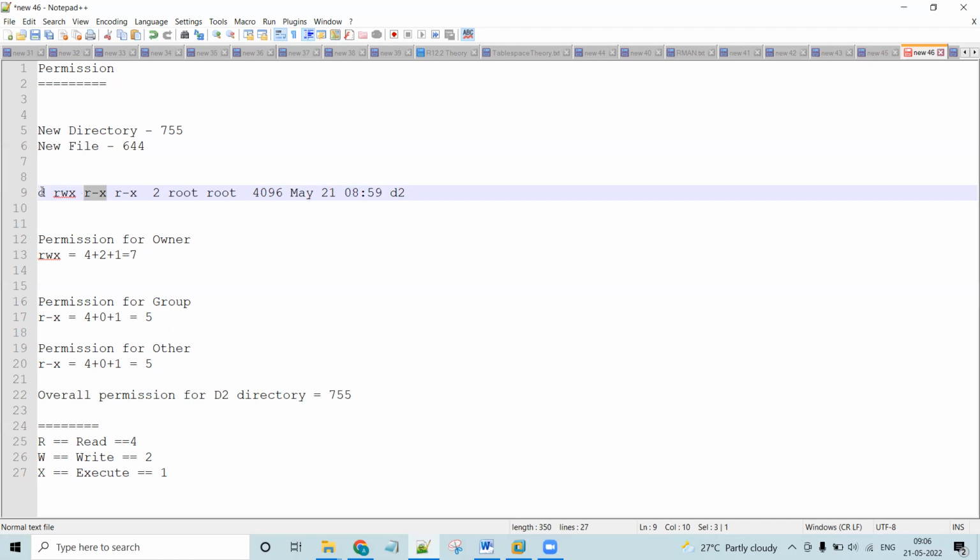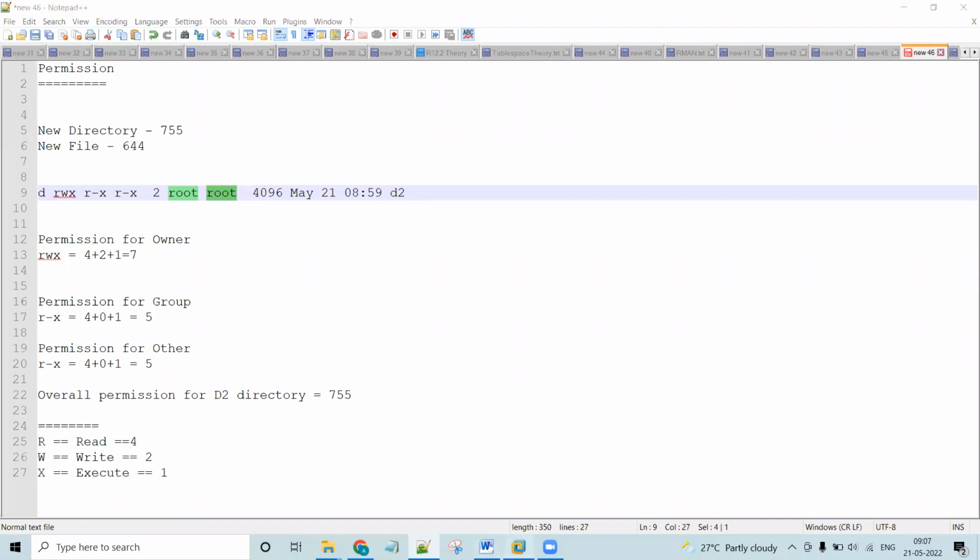So this first 3 is for an individual user, meaning the owner. The next three is for the group. This owner belongs to which group? For that group, however many users belong, that permission applies to all those users. The next permission is for others. Others means the users who are not the owner and who do not belong to this group. All the rest of the users will be considered in the others category. So got it?